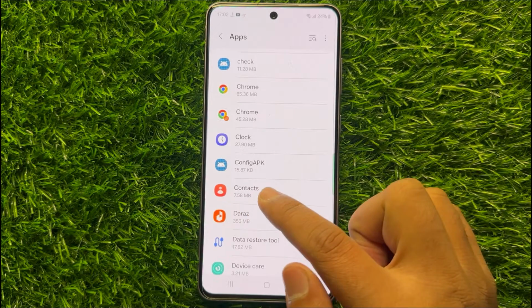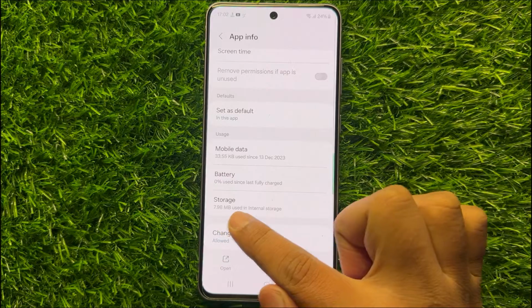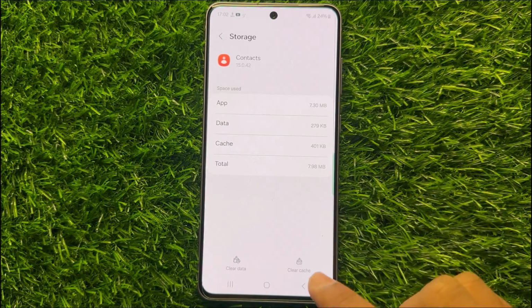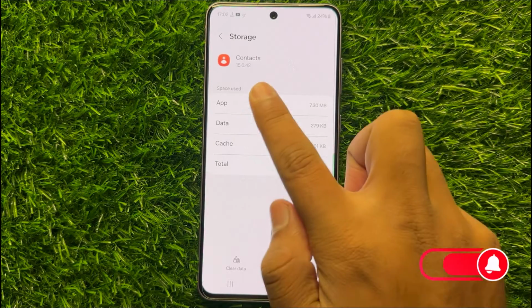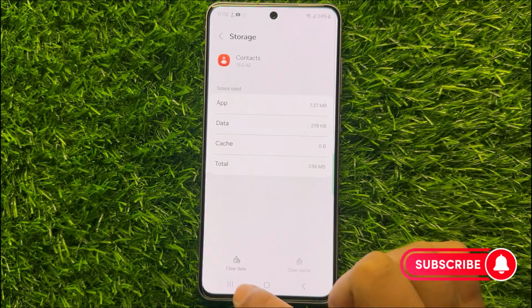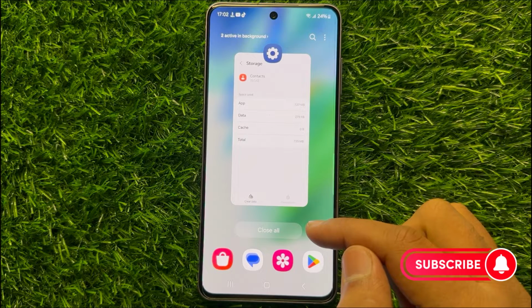Now open the contacts app and go to its storage. Now do the same, click on clear cache to clear the cache memory of contacts app. Now after doing this, the Samsung phone will start showing the call logs or recent call history.